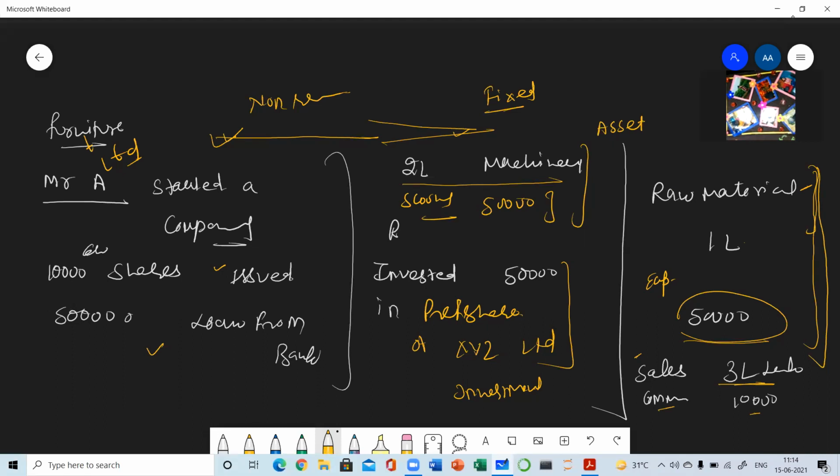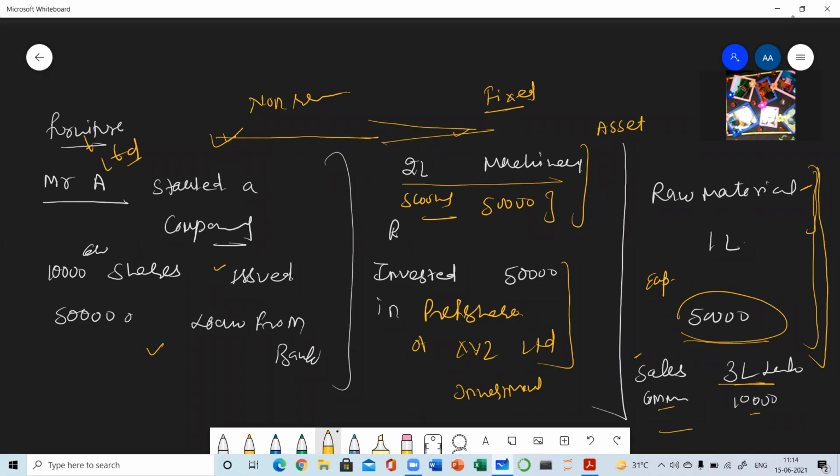And in the cash flow statement, all these activities are categorized in three types. And in all the questions of cash flow statement, we will be considering all these activities. Which three type of activities are there? Note down.